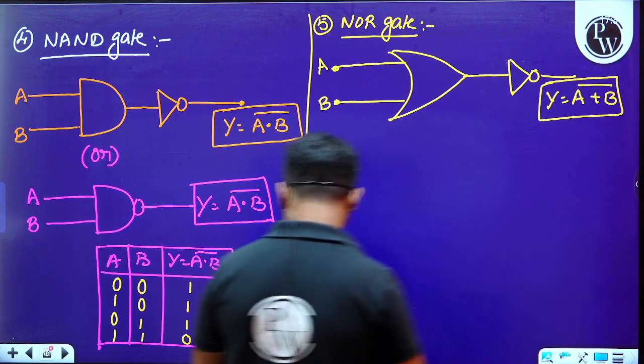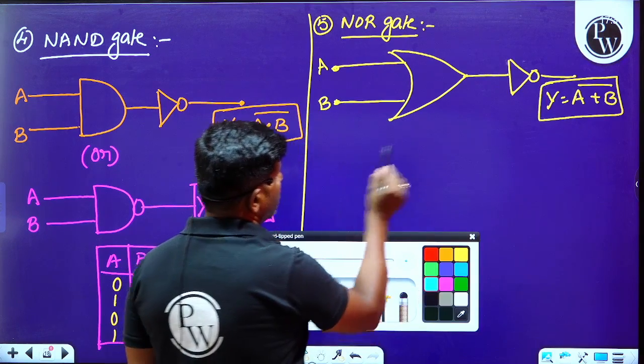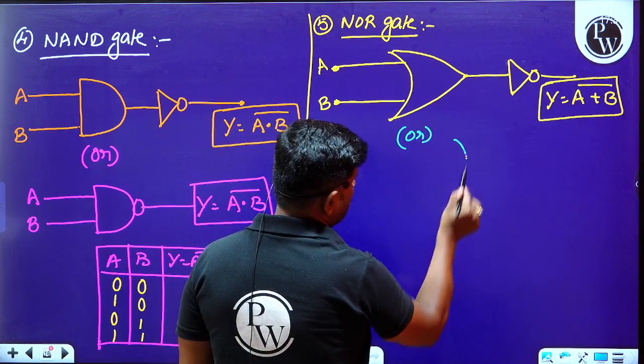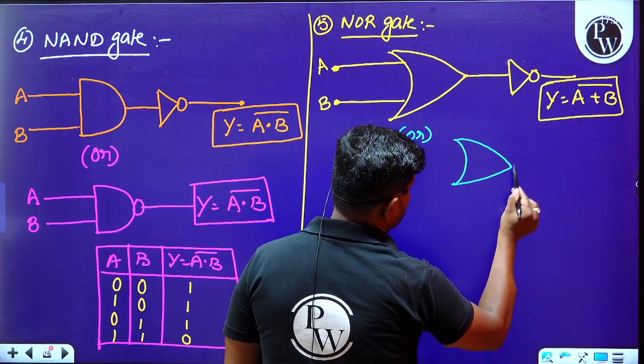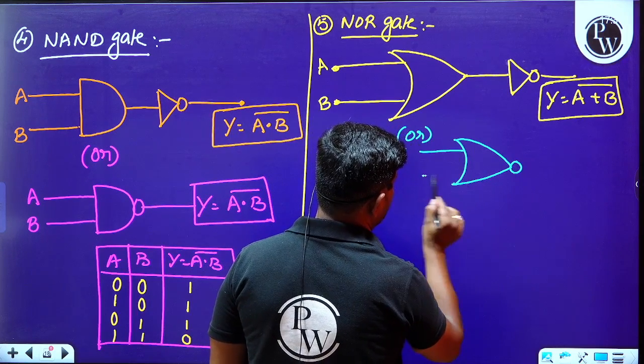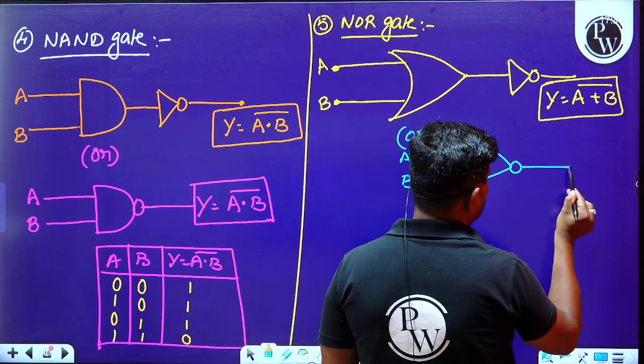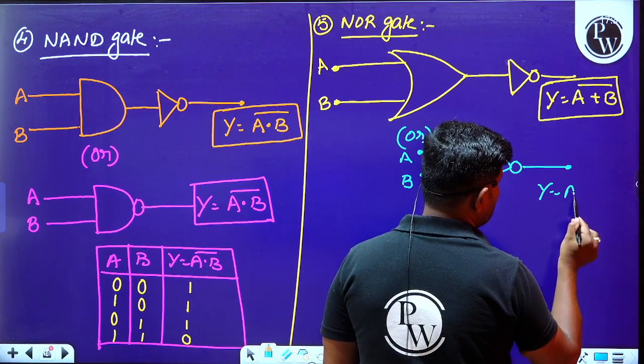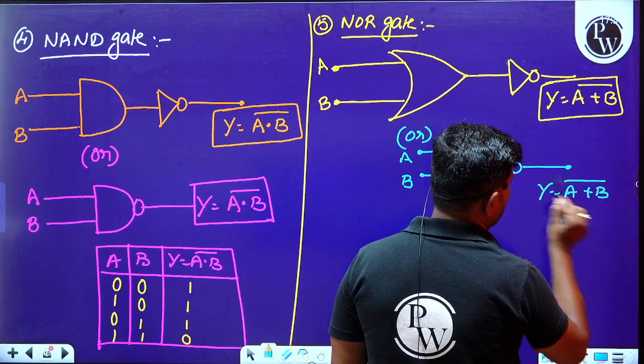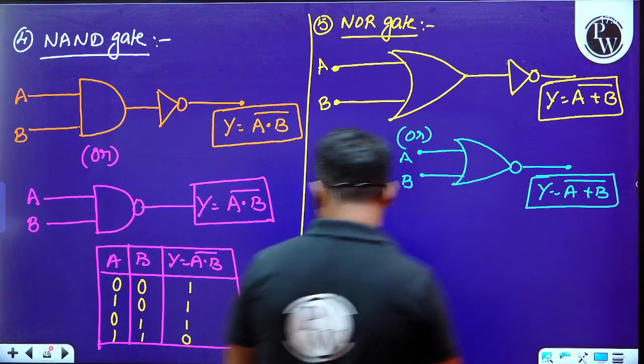The NOR gate can also be represented by writing a bubble at its end. This is A and this is B. The output will be equal to (A plus B) whole complement.